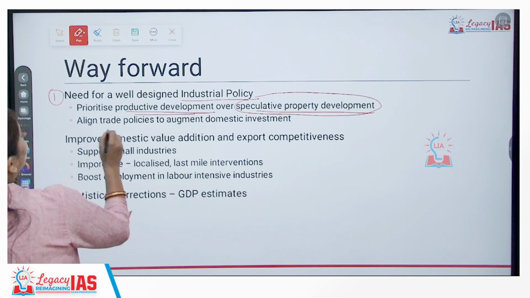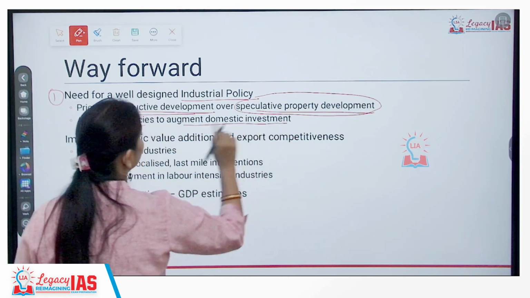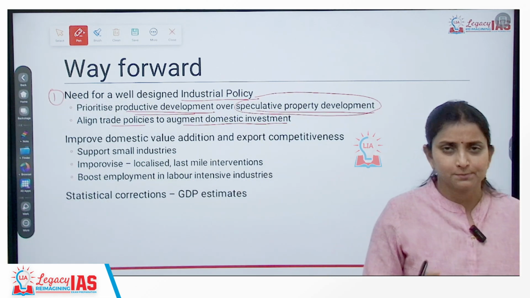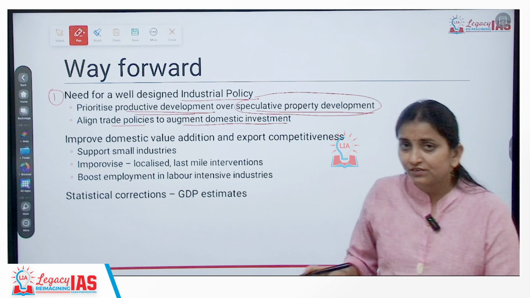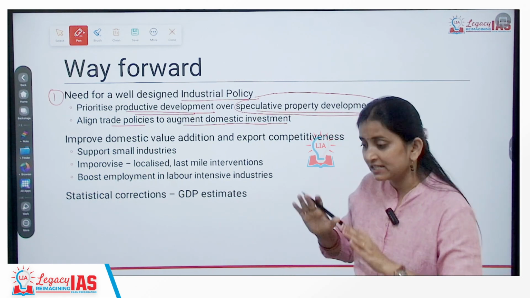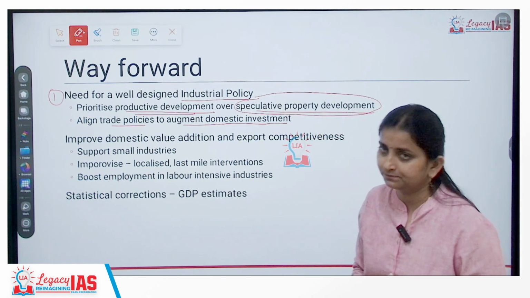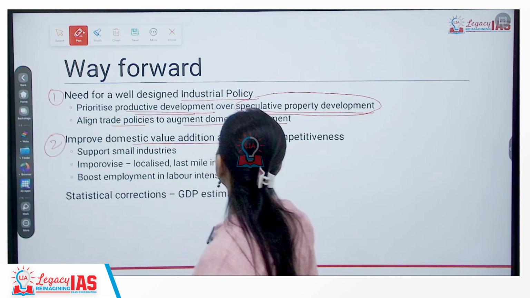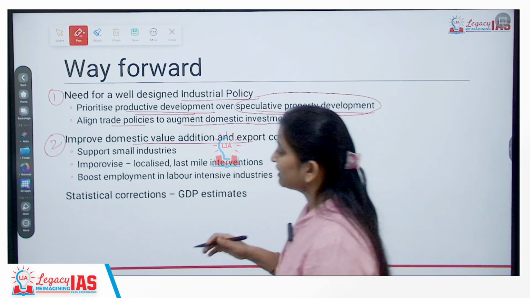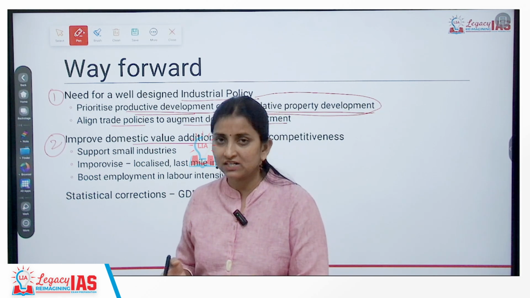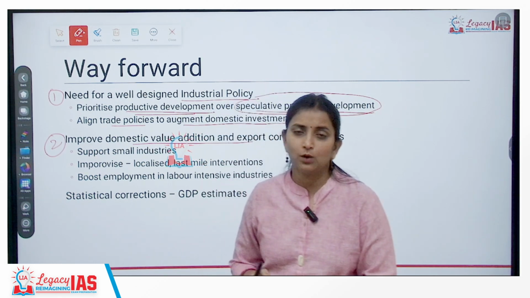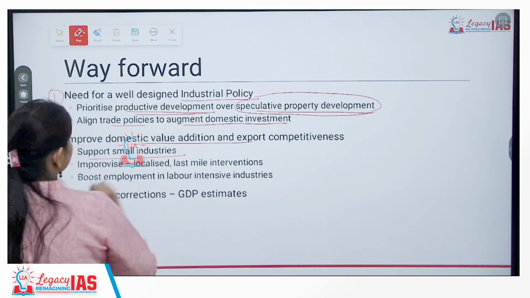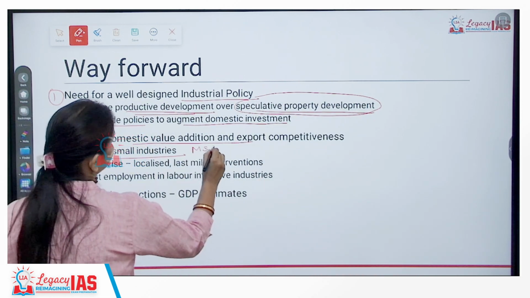Secondly, we also need to align trade policies to augment the domestic investment. Our trade policies, okay, FTA is a part of trade policy, but all other trade policies should also be focusing such that we are boosting the domestic production. Okay? Secondly, we need to improve the domestic value addition and export competitiveness. For example, we have studied one of the issues as assembling being carried out rather than production being carried out. So how do you resolve this issue? By supporting small scale industries, by supporting MSME.